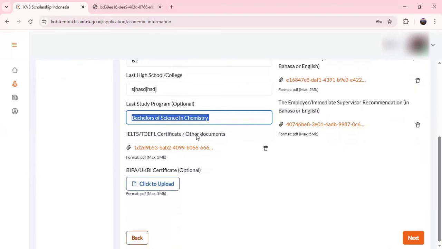And after that you have to upload your IELTS or TOEFL certificate or other documents. In other, you can upload your English proficiency certificate in case you don't have IELTS or TOEFL. And after that, if you have Indonesian proficiency, you will upload that document. In case you don't have it, you won't upload it, so you can leave it.